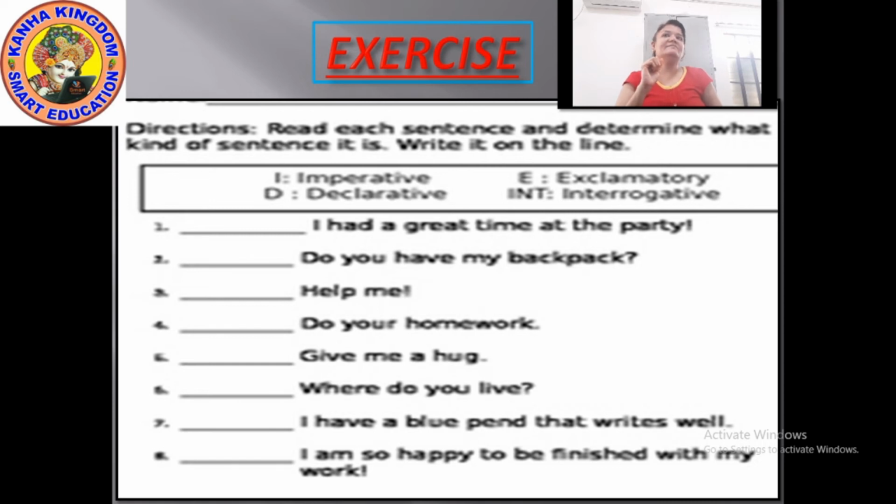In the declarative sentence, I had told you, right? A declarative sentence can be a statement. Here it's giving a statement, that he had a great time at the party. So this sentence is a declarative sentence.